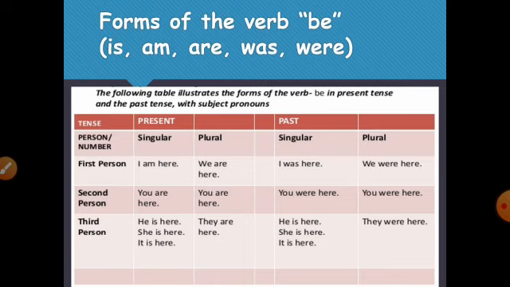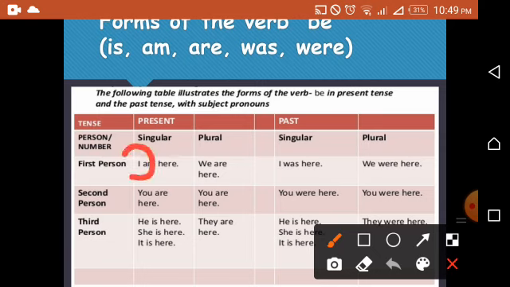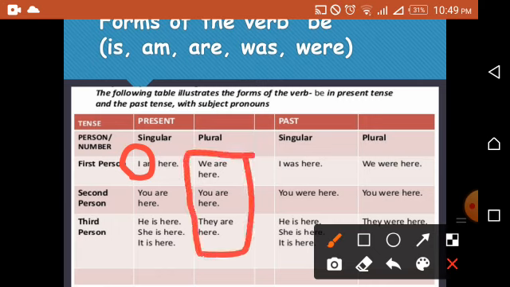We always use am with I, and we use are with you, we and they. And with he, she, it, we use is.